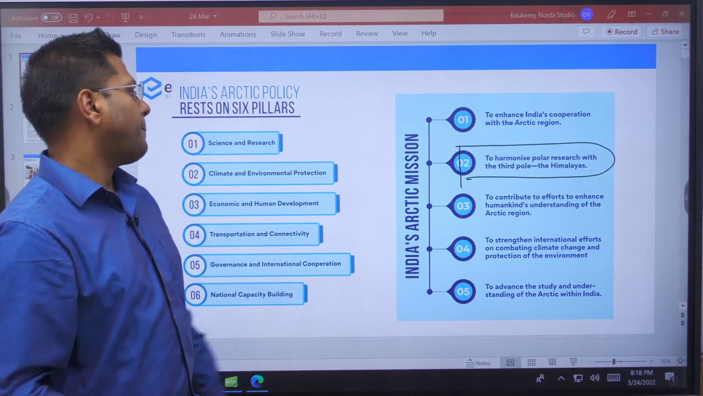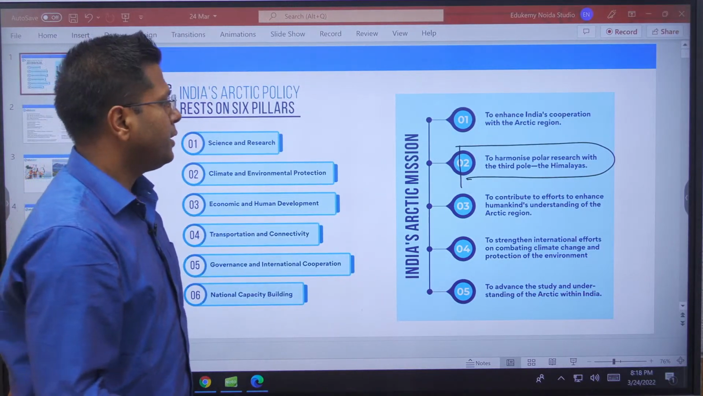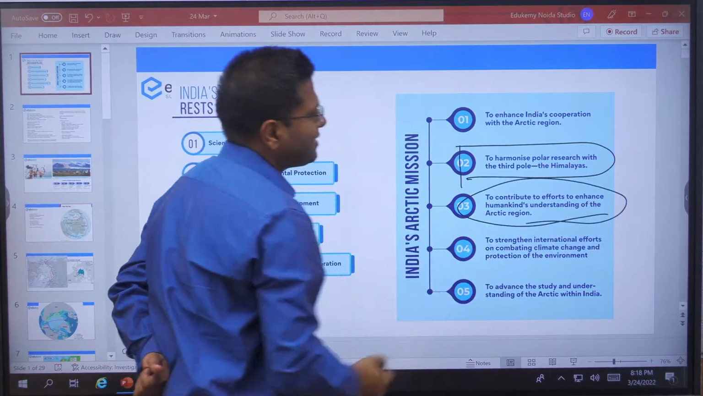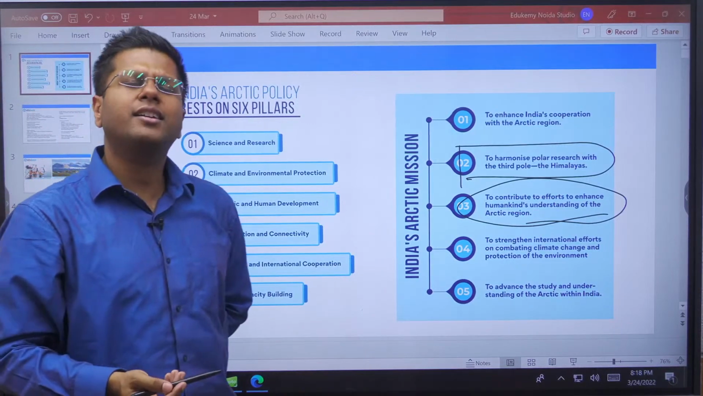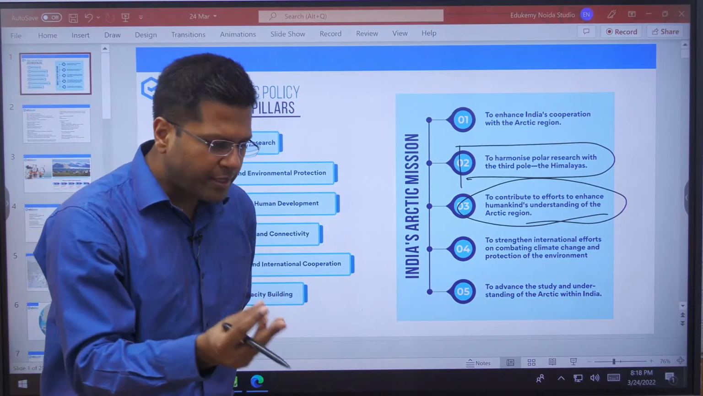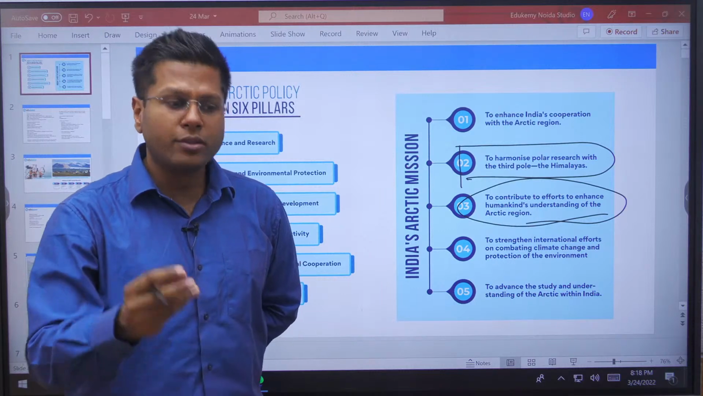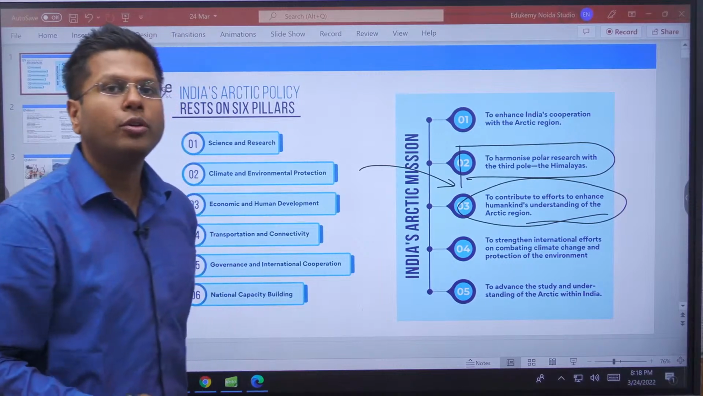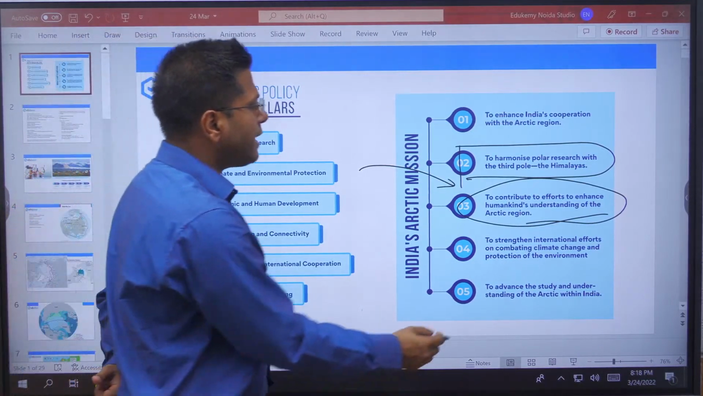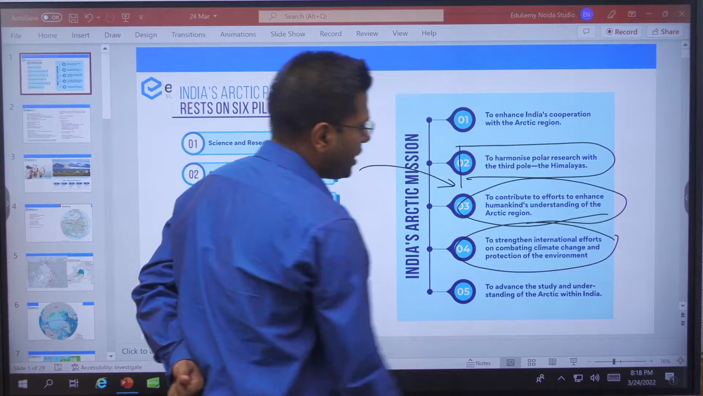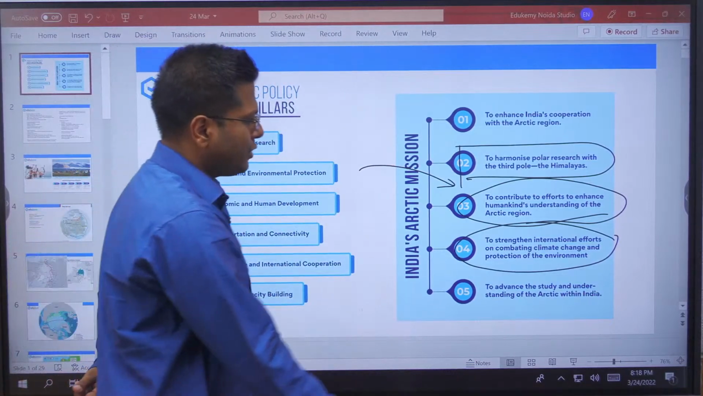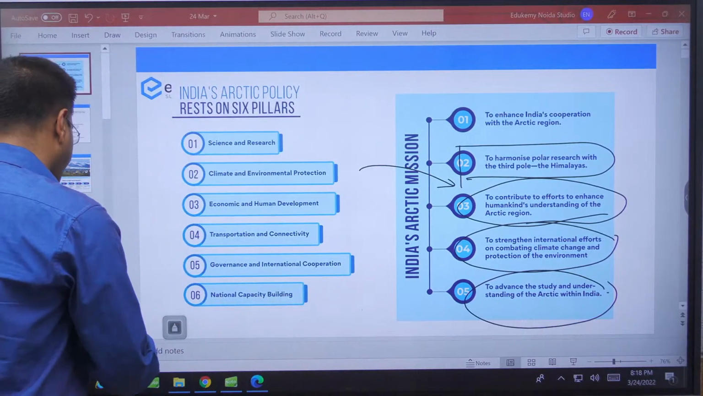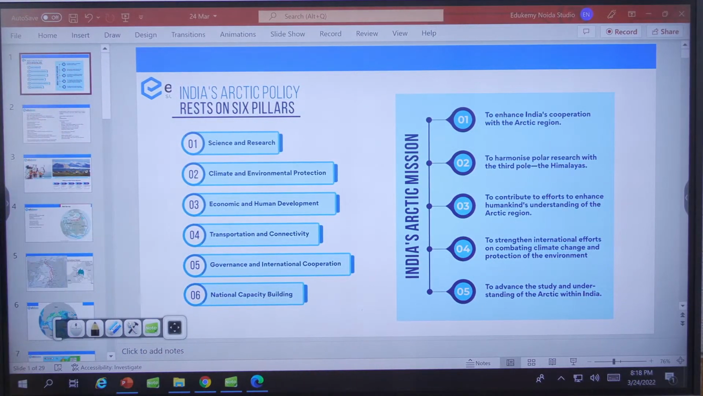This is one of the missions of India's Arctic policy, to contribute to efforts enhancing humankind's understanding of the Arctic region. We want to understand the Arctic a little more. Biodiversity, the presence of polymetallic nodules, the presence of diseases, all of them to be studied, and we want to understand the Arctic a little more from a scientific perspective. To strengthen international effort to combat climate change and protect the environment, and to study and understand the Arctic within India. So this is the mission of India's Arctic policy, right?